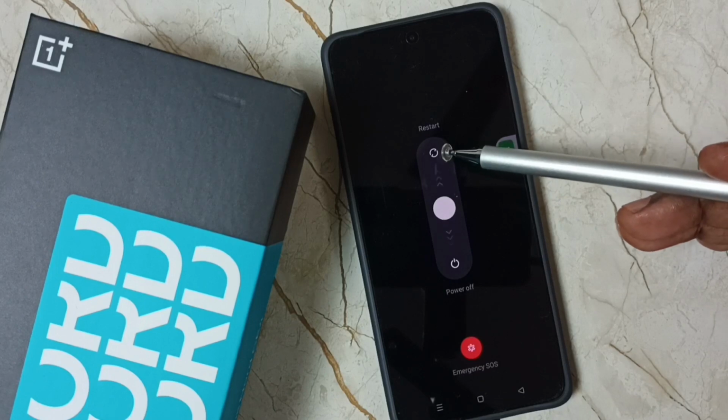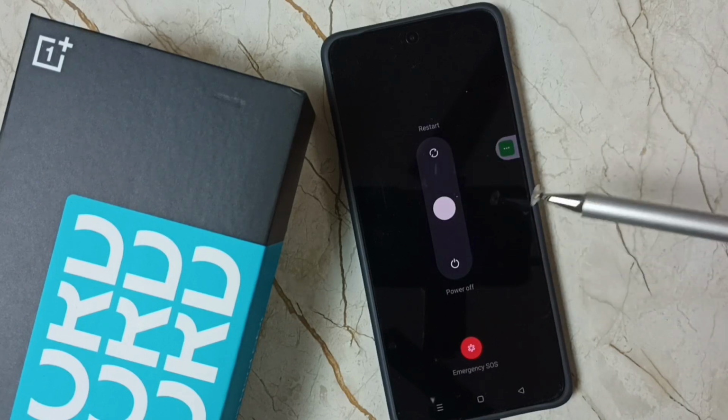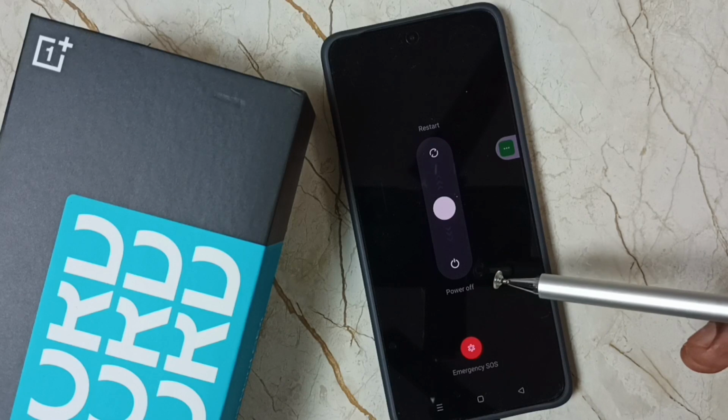So this way we can restart or power off this mobile phone without using power and volume up buttons.